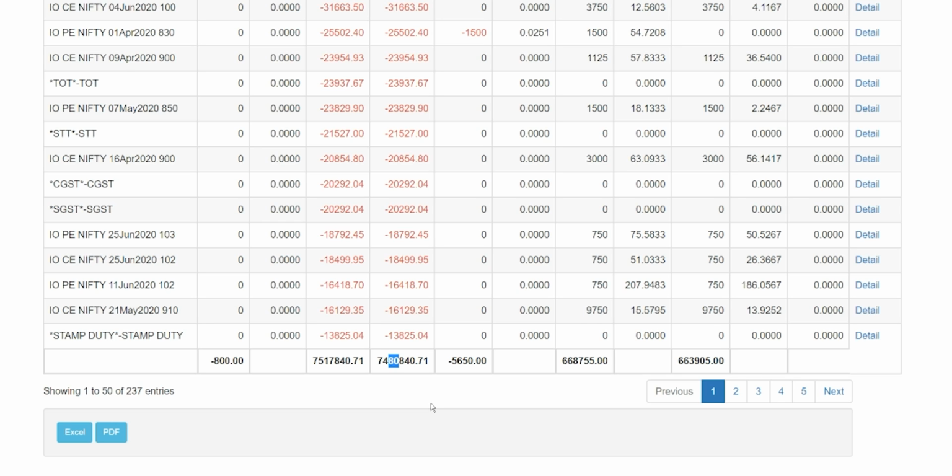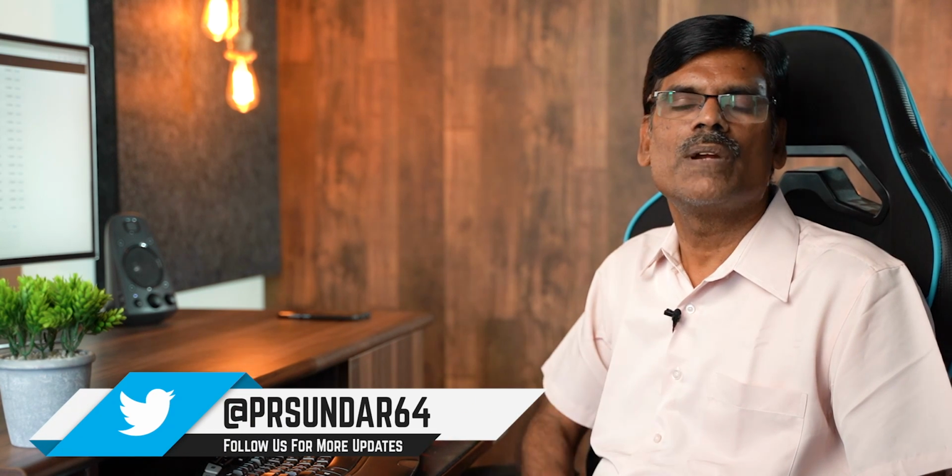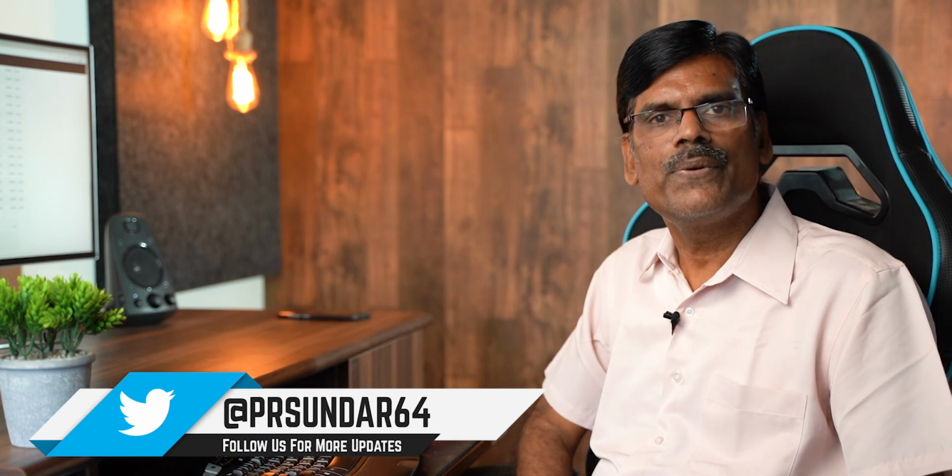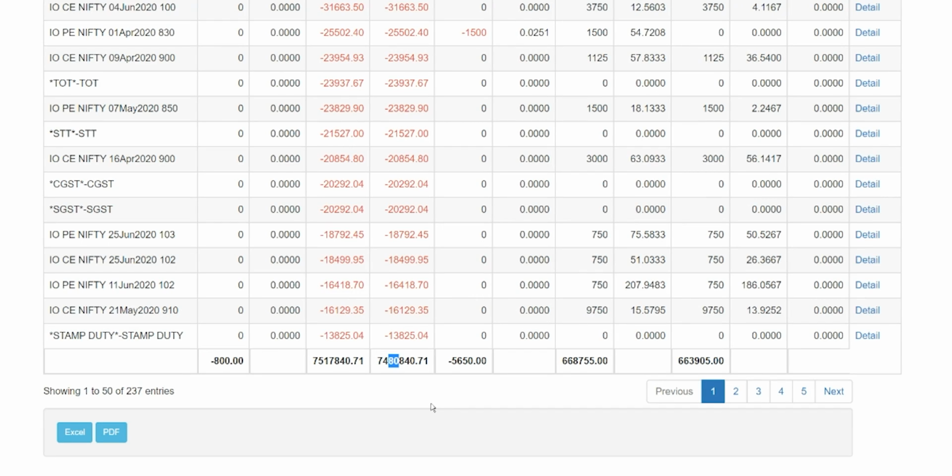So it is not that we always make profit. Last month, the market was hugely volatile, and that is how I lost 1.2 lakh rupees. But in fact, if I had avoided 1 or 2 trades, which were high risk trades, I would have ended up with some minor profit. If not a very big profit, I would have ended it in minor profit. I'm going to show you what are those high risk trades I've taken and how much I lost. So the net loss is 1.2 lakh rupees, and I will export this data to Excel.